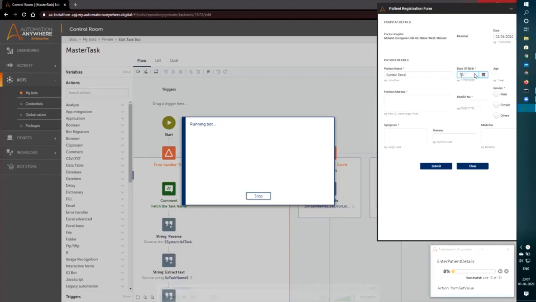I'm going to enter the date of birth. The age will be calculated automatically. Then I'll be adding the patient address, the mobile number, and then the gender, the symptoms. Up to this point it's mandatory. After that, suppose the person has been diagnosed with a certain disease, add the disease and the medicine.